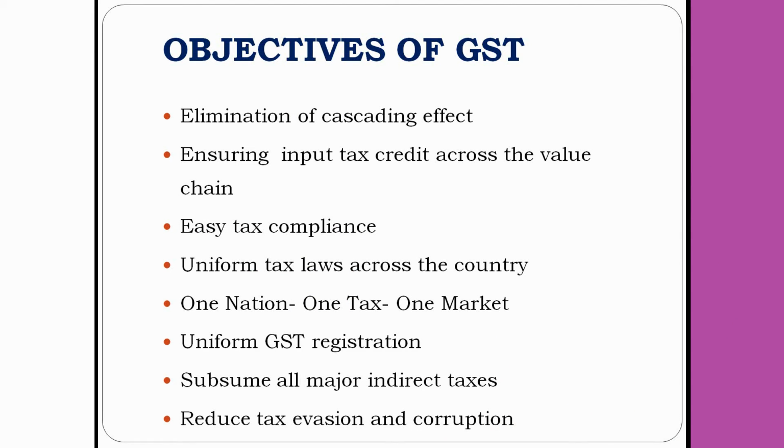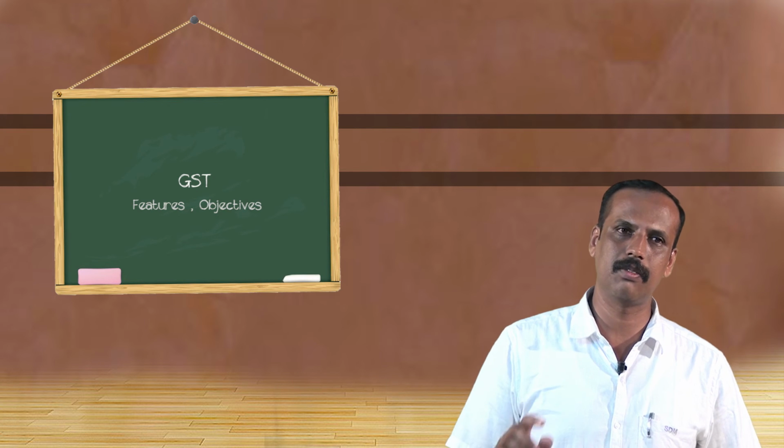And one nation, one tax and one market. As I said earlier, if the VAT rate is less in one state, the market is more in that particular state. In another state, if the VAT rate is more, there is no market in that state. Now, the rate of GST is common in all the states, and hence it is one market. You can buy goods anywhere in our country, because wherever you go, you can buy that particular product at the same rate of GST.